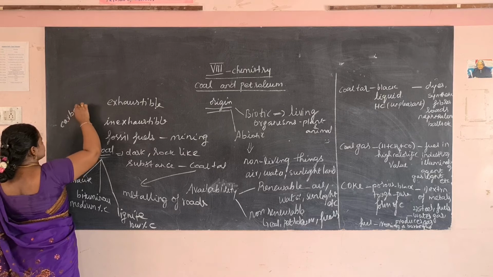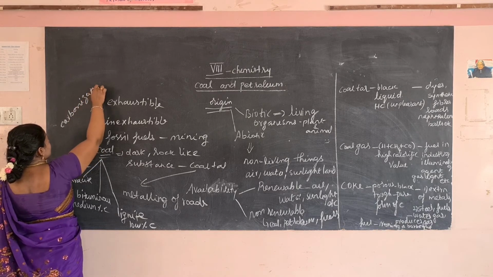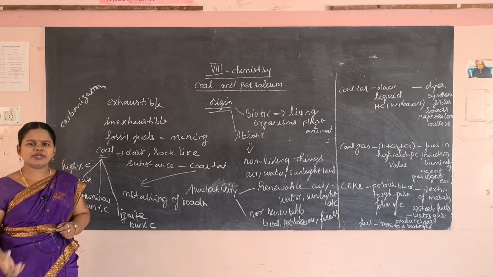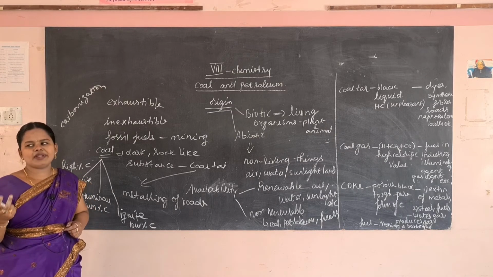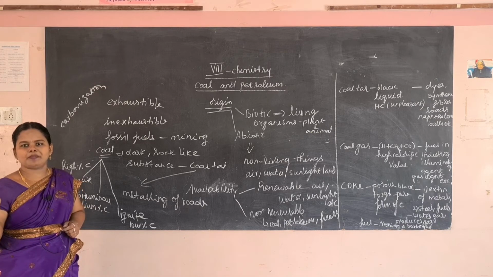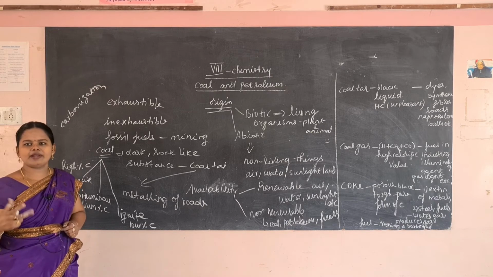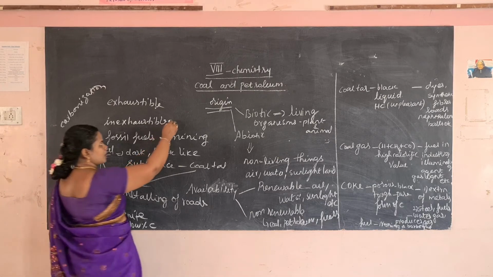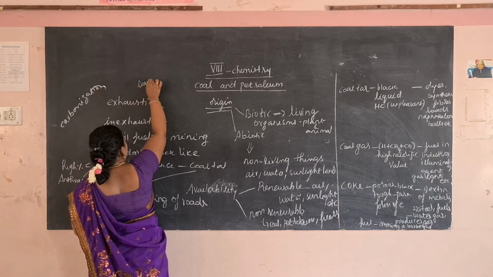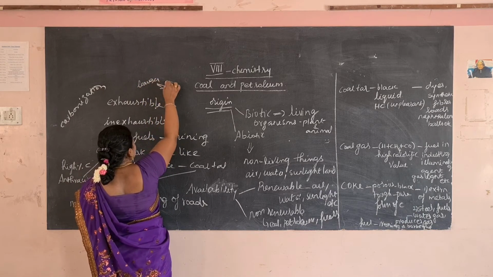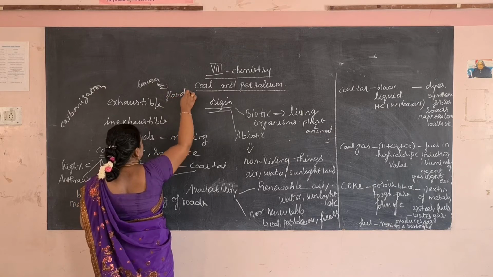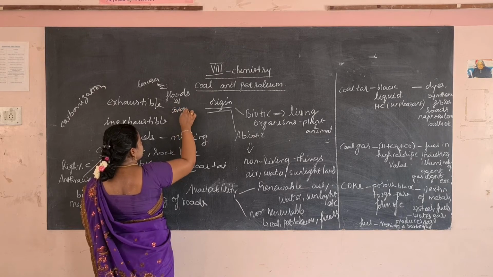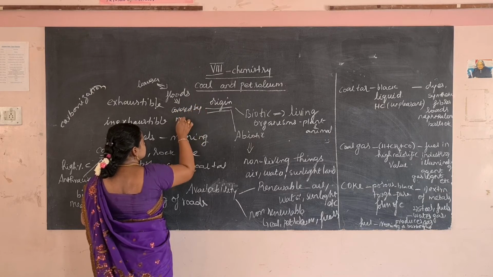Now, how is this coal formed? It is nothing but decayed, half-decayed plants, that is dried leaves. Dried leaves will be present nearer to the lake area or rivers. When these leaves fell into flooded rivers, then they will be covered by mud.